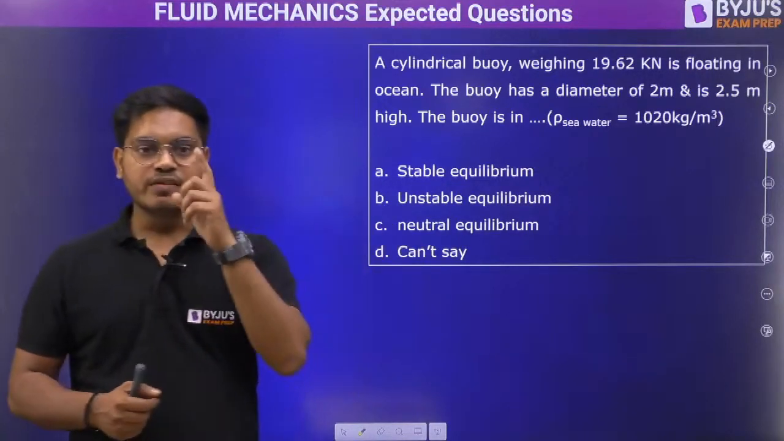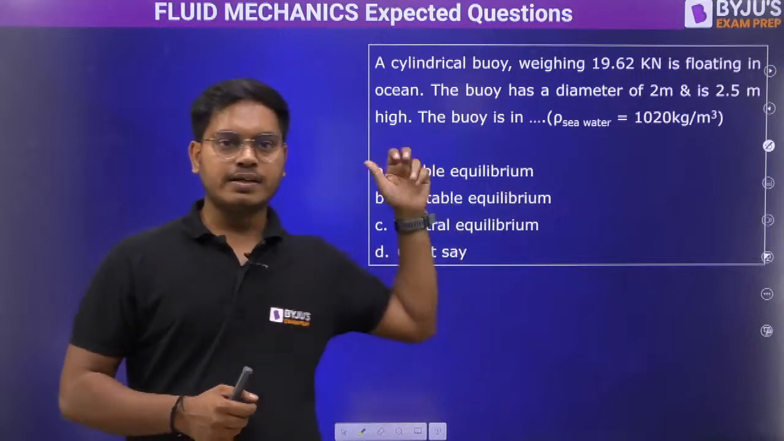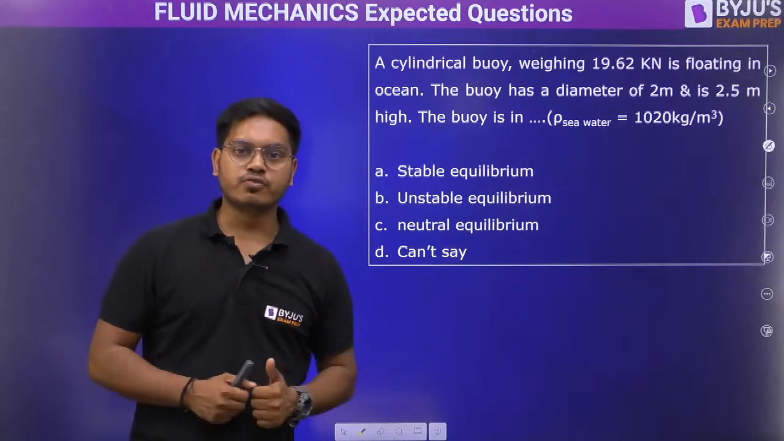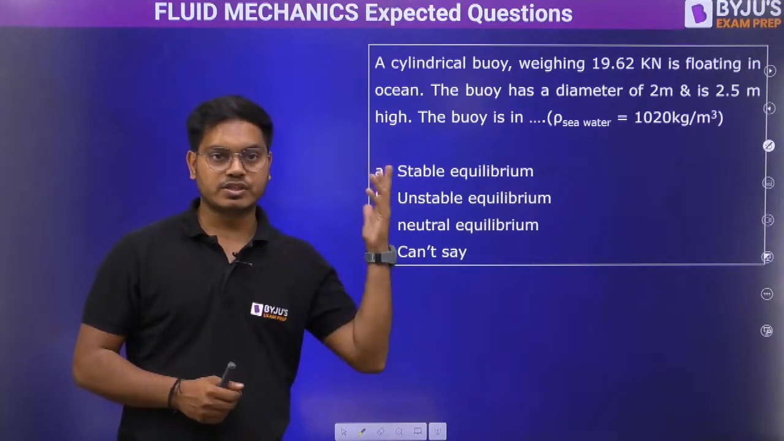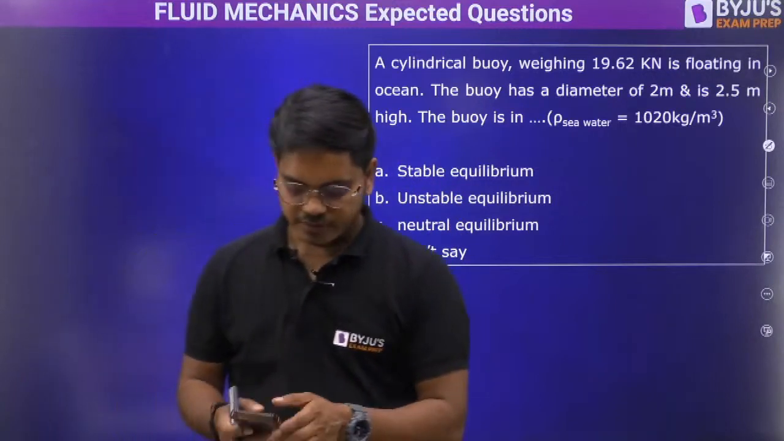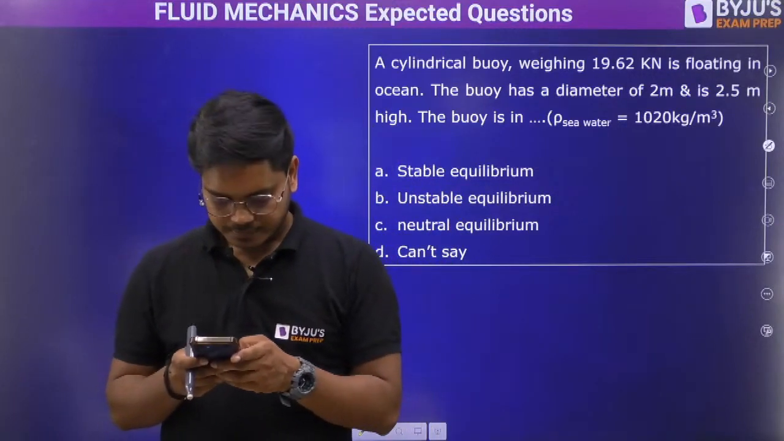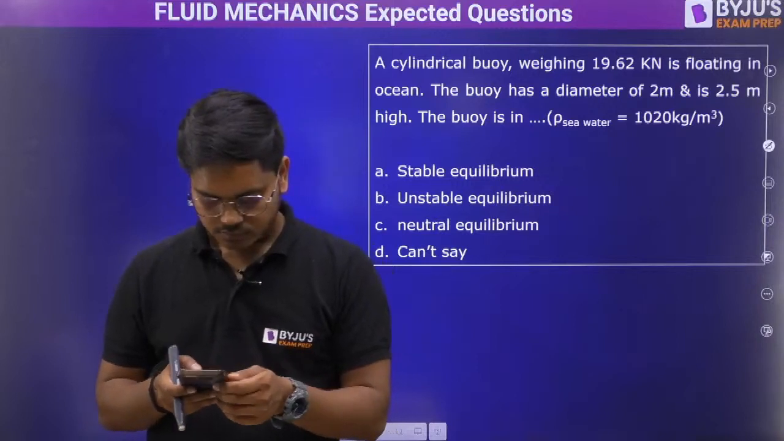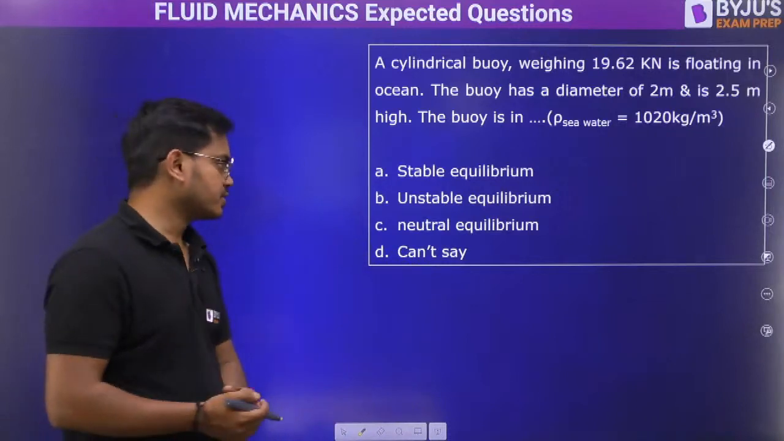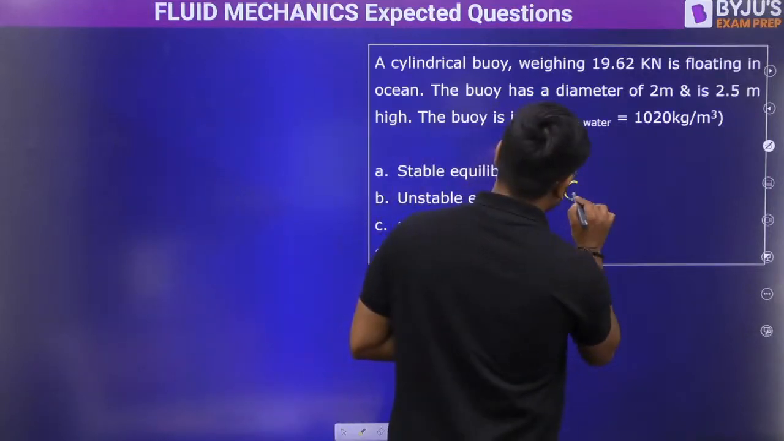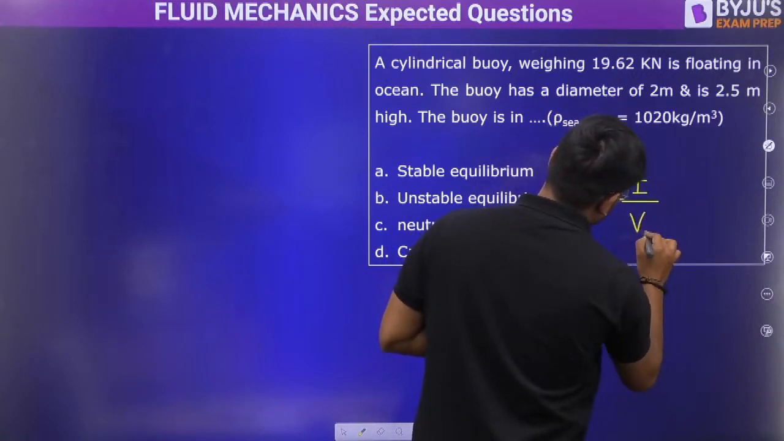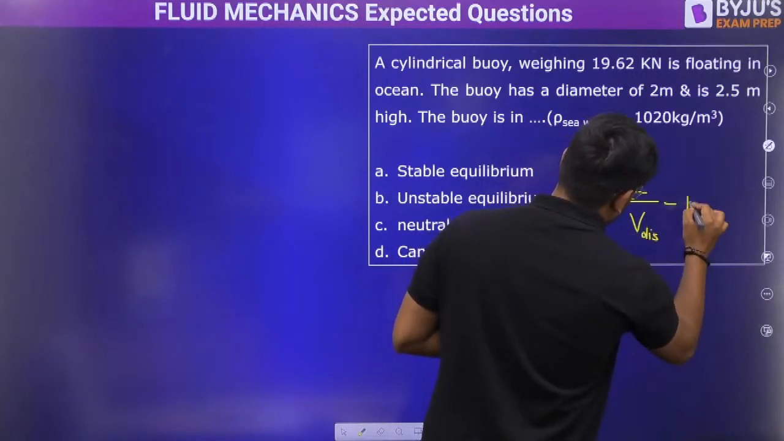So what is that one factor that we need to find out here to understand which option is correct? Can anyone tell me what is that one thing that we need to find out which can tell us which equilibrium this particular case is? Yes, we have to find out the GM value, metacentric height, right? That is I by V displaced minus BG.